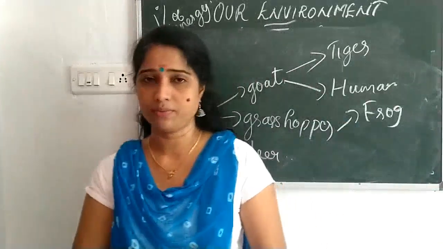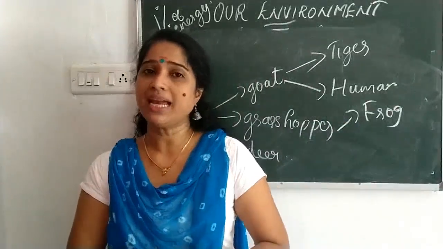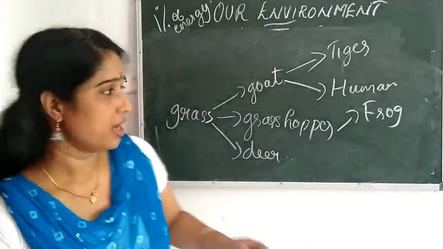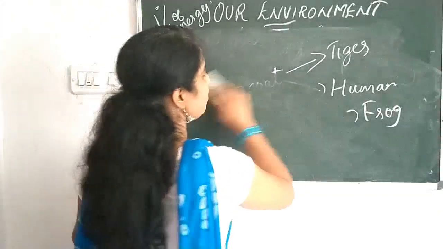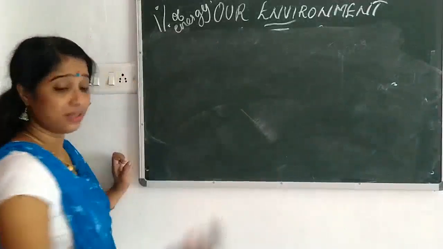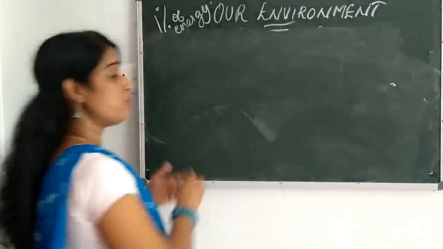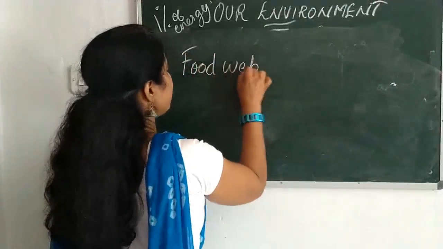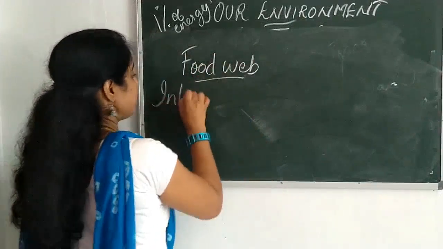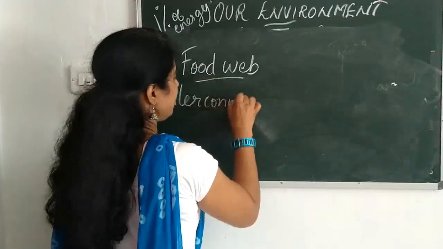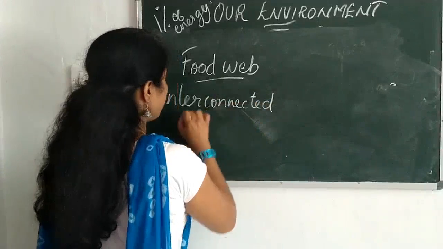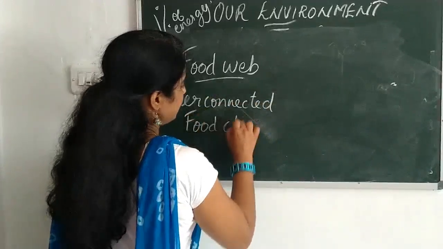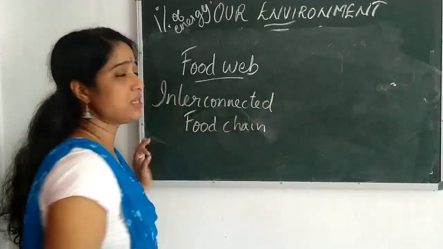That's very interesting. So instead of creating a single food chain, as this interconnected food chain is there, it is known as what? Food web. What is food web? Interconnected food chain. It is known as what? Food web. Interconnected food chain is known as food web.